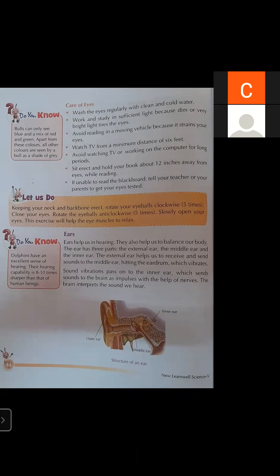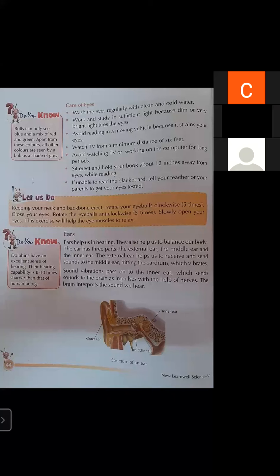Work and study in sufficient light, because dim or very bright light tires the eyes. So it is very important information for you as a student. You have to take care of your eyes, because most of the students nowadays are using mobile phones. As I told you earlier, and I also told you how to take online classes, you have to sit properly and keep the mobile at a proper distance from your eyes. Do not take the mobile phone very close to your eyes.